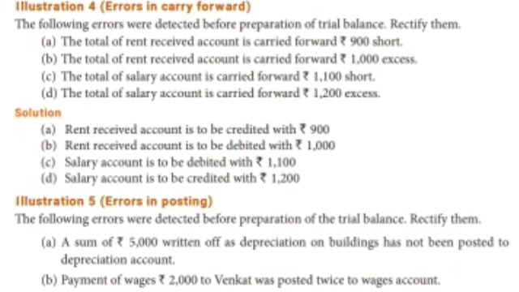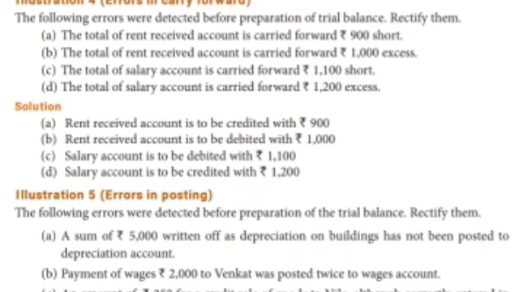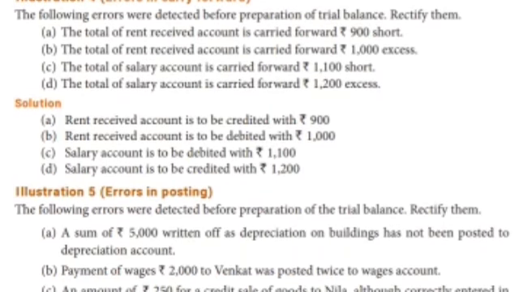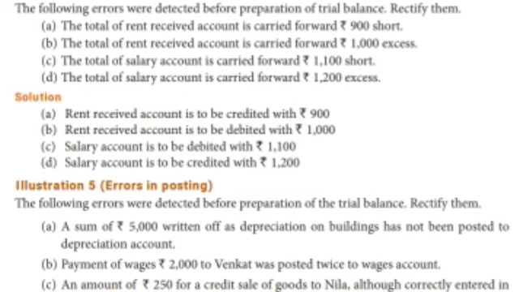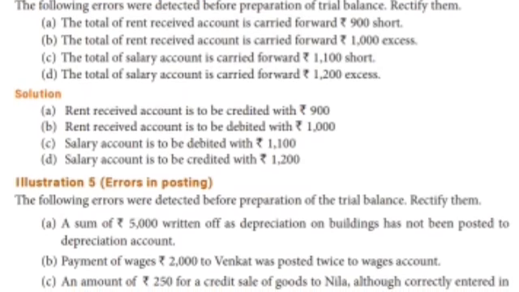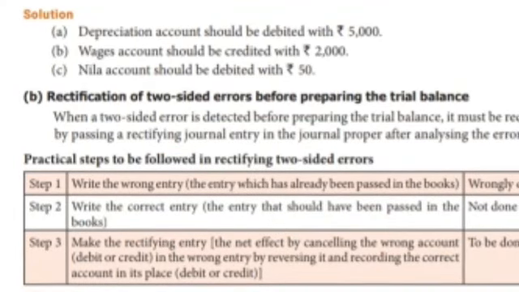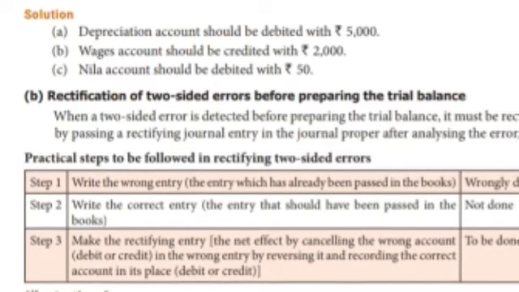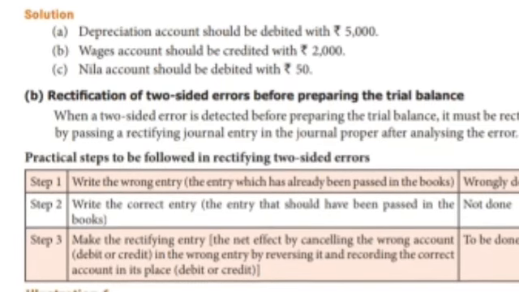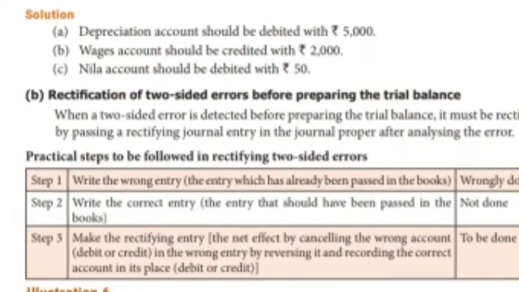The amount of 250 for a credit sale of goods to Nila, although correctly entered in the sales book, has been posted as 200. Already they entered it in the sales book, but wrongly wrote that amount. So Nila account should be debited 50. Remaining 50 only we are going to debit. That's all, the illustration 5 sum for this class, children. Next class we will see the remaining part.